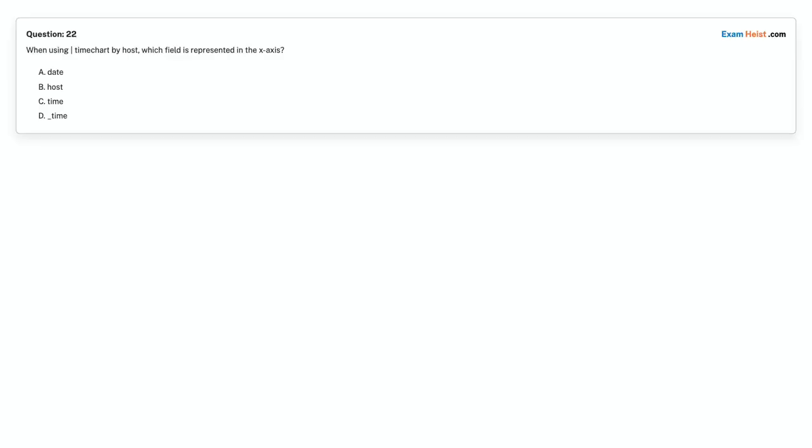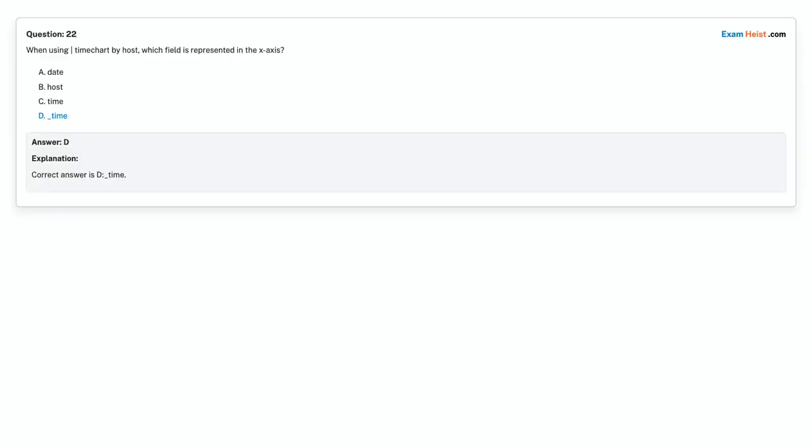Question 22. When using timechart by host, which field is represented in the x-axis? Option A. Date. Option B. Host. Option C. Time. Option D. _time. Choose the correct answer.